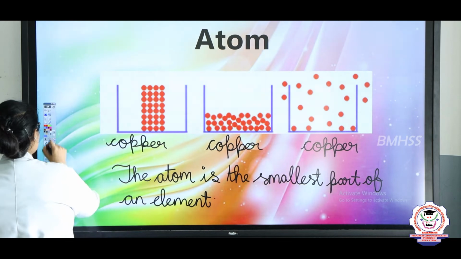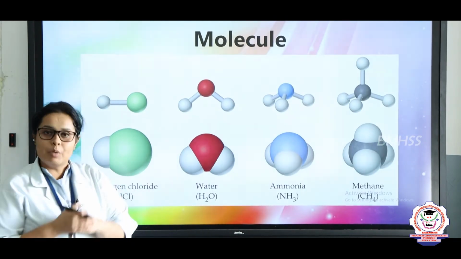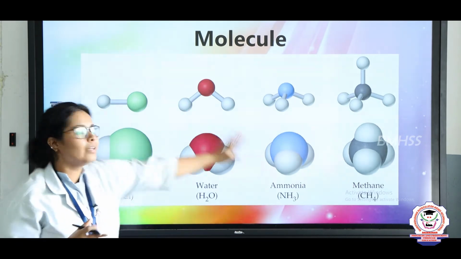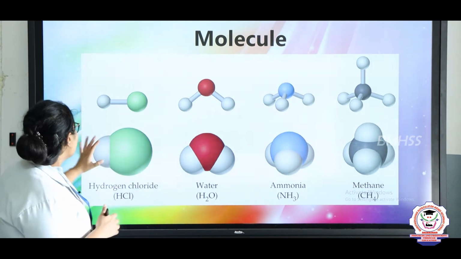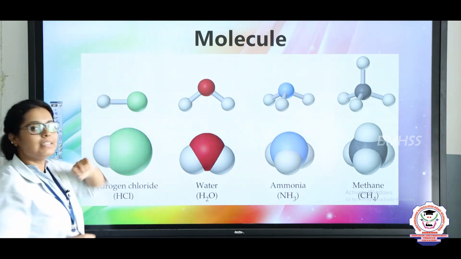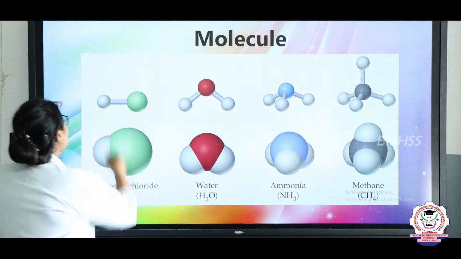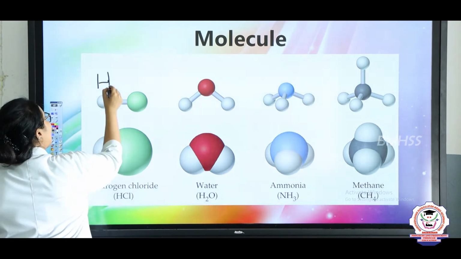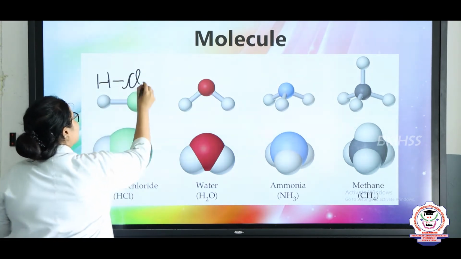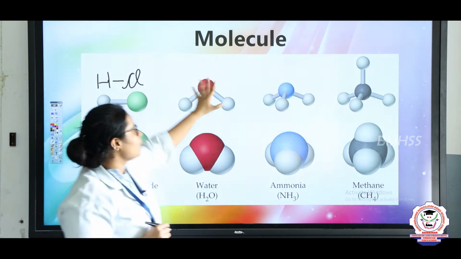In the same way, now let's come to the concept of molecules. So, children, what can you see here in the diagram? Yes, here you can see that there is one green molecule and a smaller gray one. So, here we can say the shape is of H and Cl. Here it is hydrogen and the same way here it is chlorine. Now, let's come to the second one.